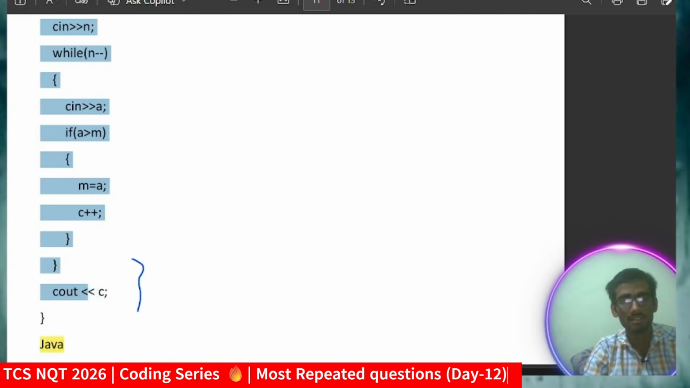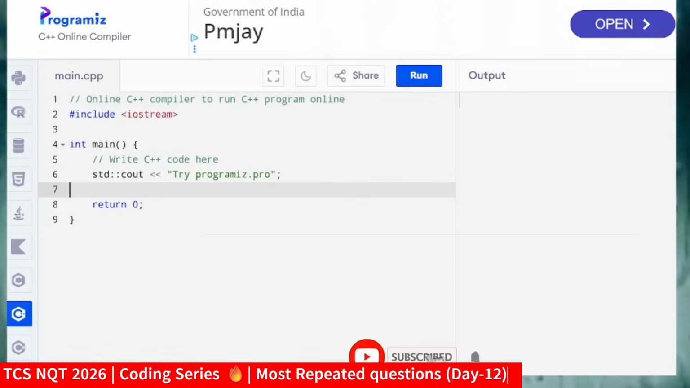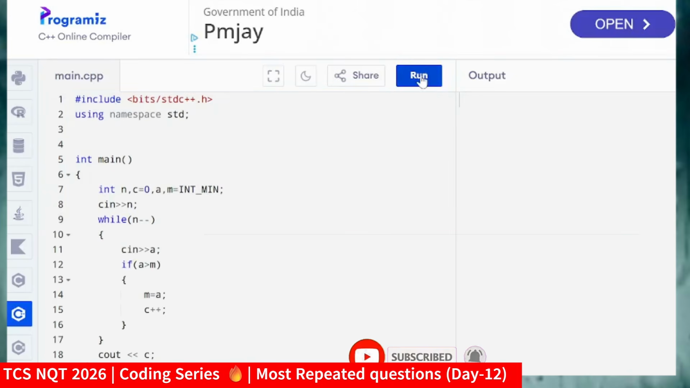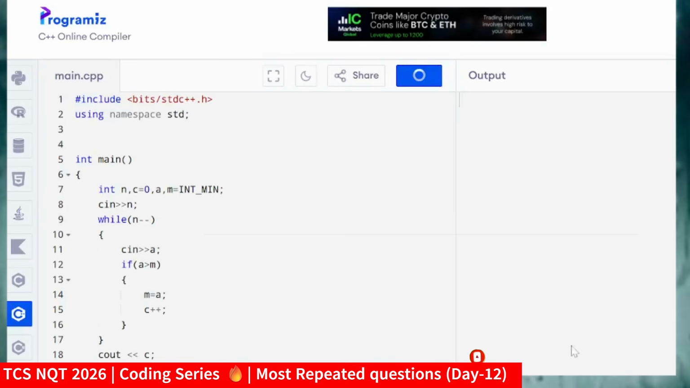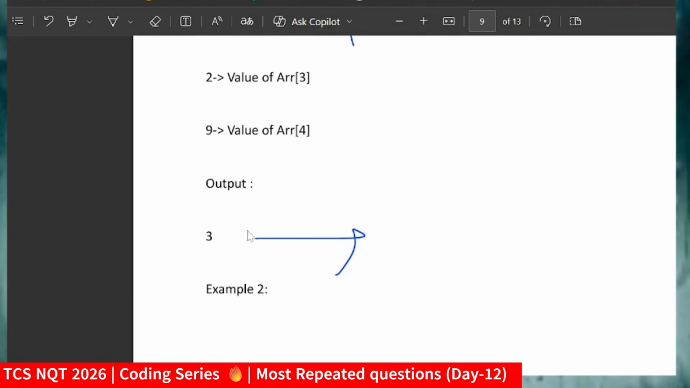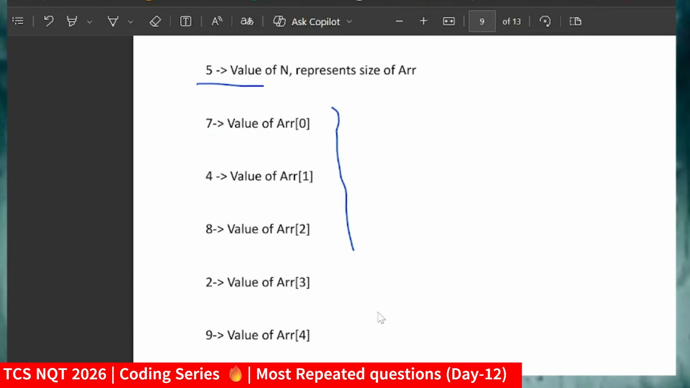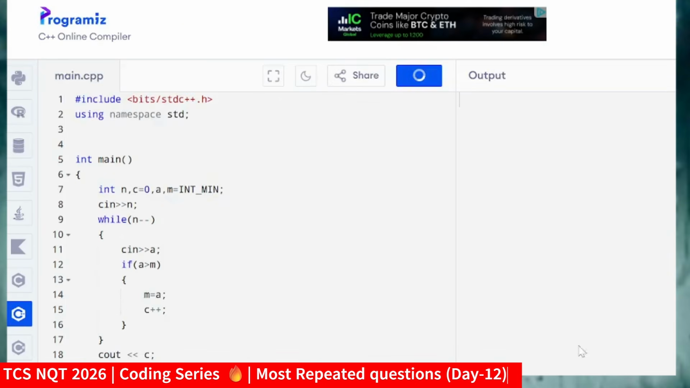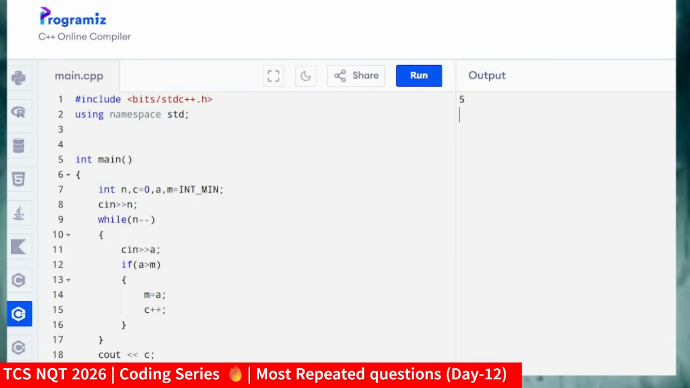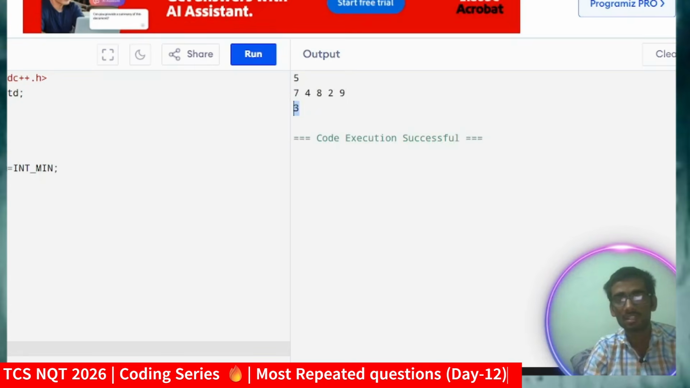Okay, so let me run this code in the online compiler for you. So yeah, run. At first you have to take the value of n. Let me come to the question, what was the value of n. So n equals 5, and these are the values I have to take: 7, 4, 8, 2, 9. So 5, now 7, 4, 8, 2, 9. So it will give the value as 3. So our output is coming. I hope you got the logic.